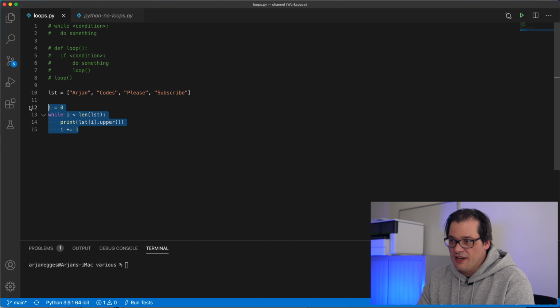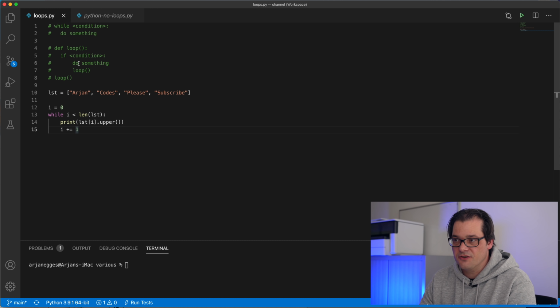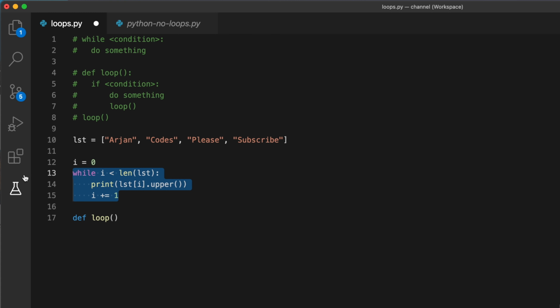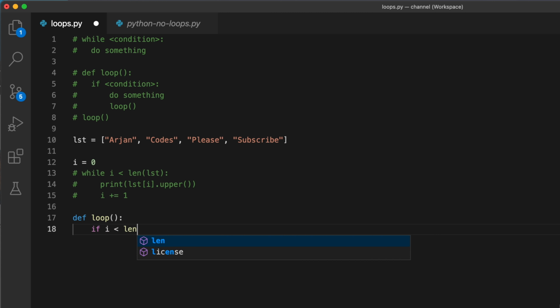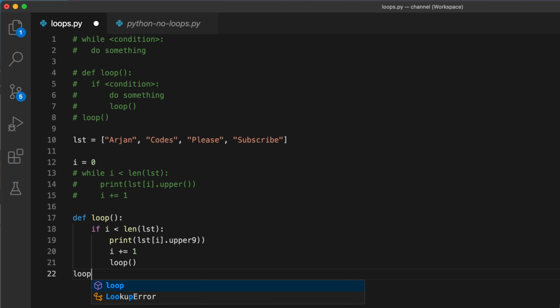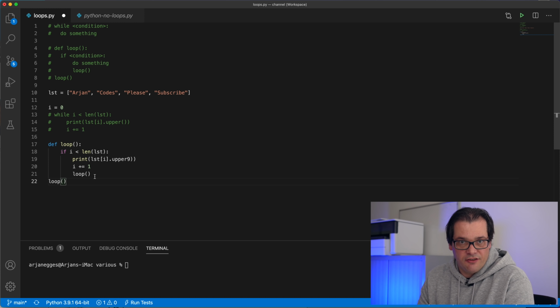So let's translate this into a recursive version that doesn't use the while loop. And we can use this structure to achieve that. So I'm just going to comment this out, and we start also here with a variable i that equals 0. So this is what it looks like. There's one caveat here.